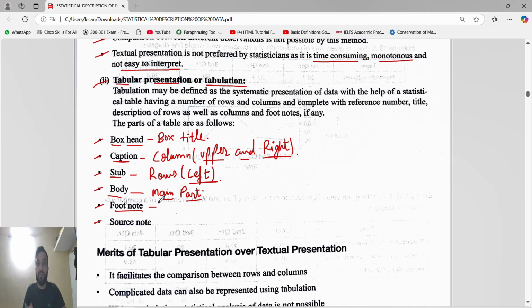Footnote means where we will write the conclusion. Source note, guys, obviously means from which source we have taken that data. That is called a source note.